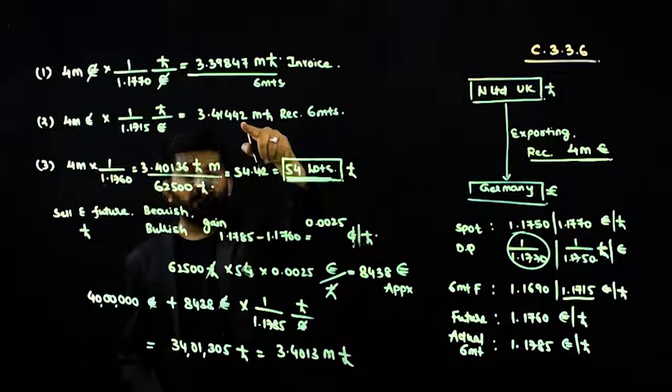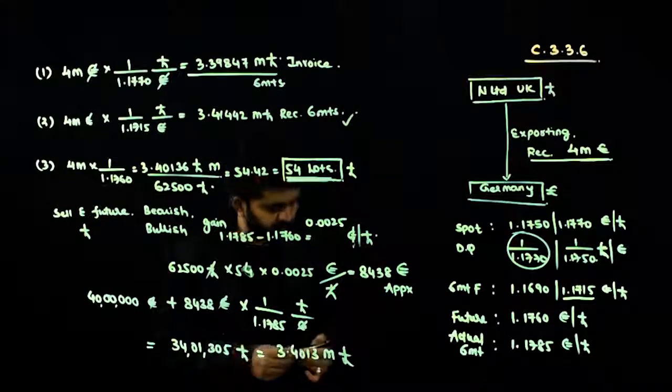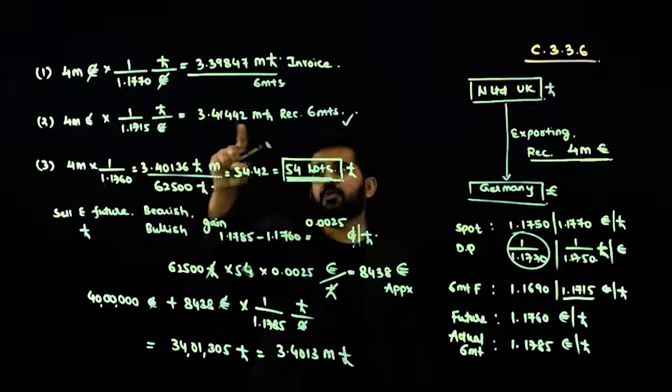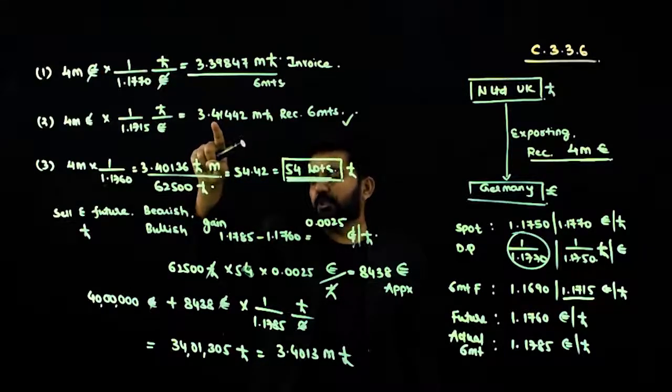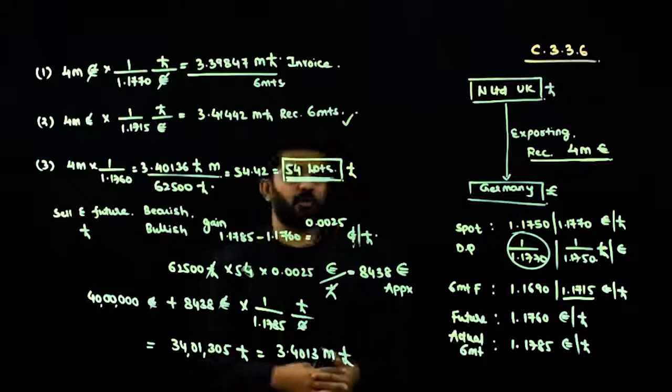Here 3.41, here 3.39. So taking a forward is the best option because it ultimately results into highest receivable as far as these three options are concerned.